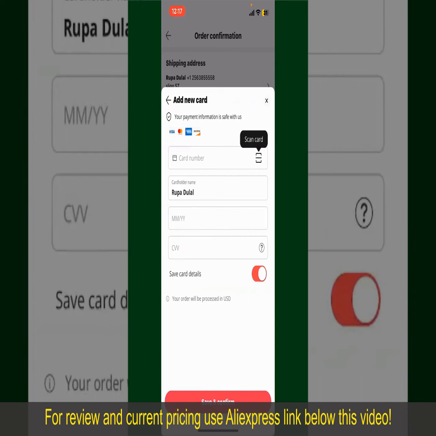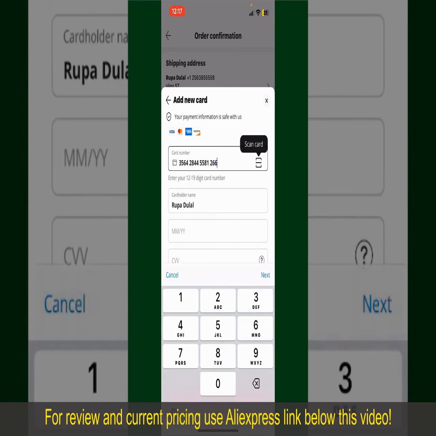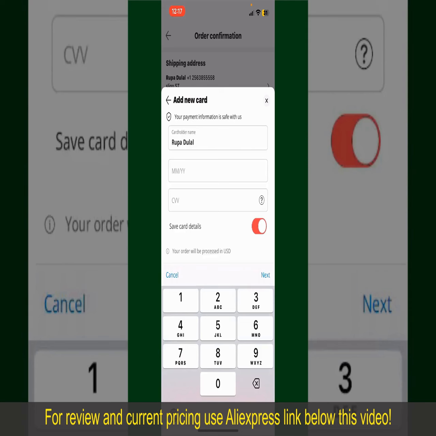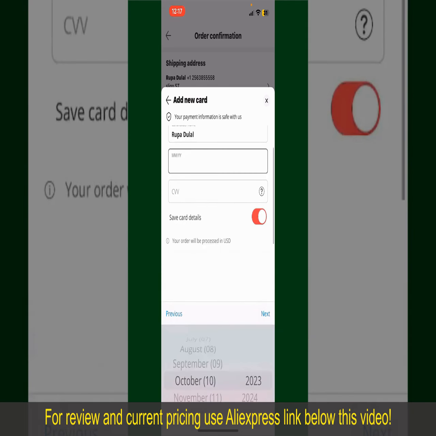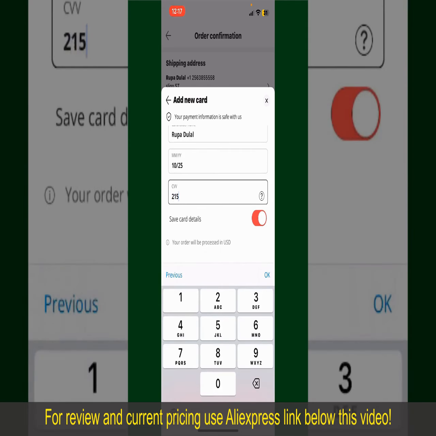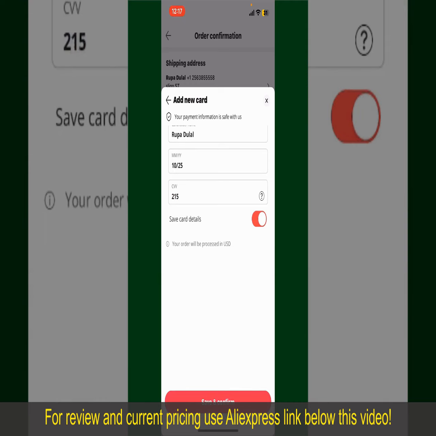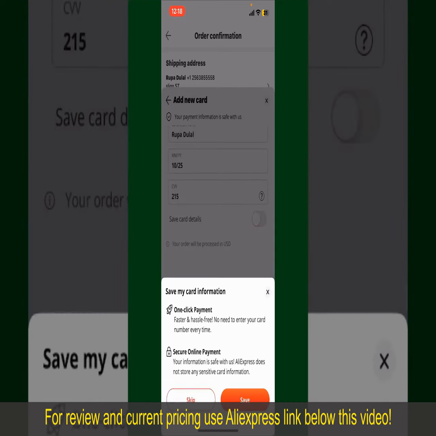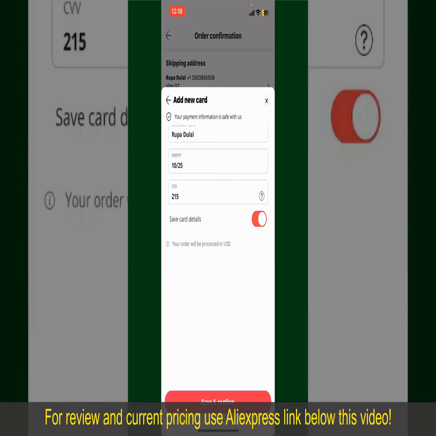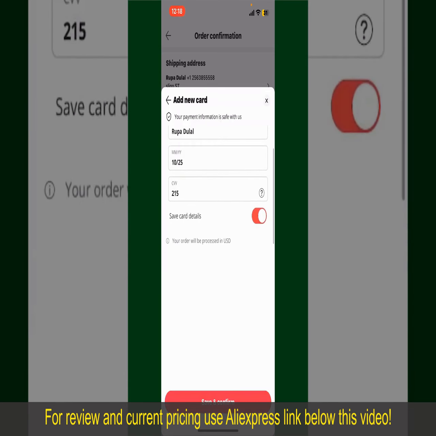You can then scan your card with the help of the scanner button, or manually enter your card number in the text box. Enter your card details, your name, your card's expiry date, and the CVV code for the card. If you want to save this card detail, you can toggle on the button where it says Save Card Details, and finally tap on Save and Confirm at the bottom. After you do that, you'll be able to place the order and finalize your product.